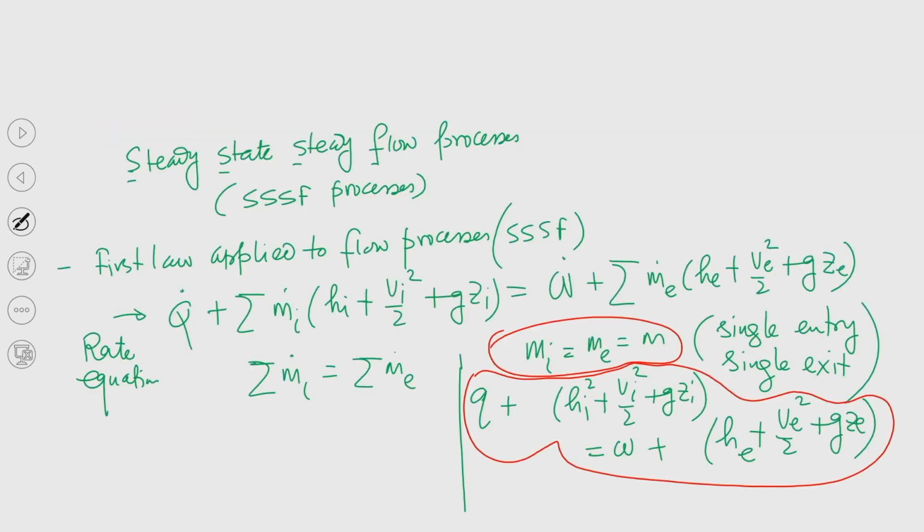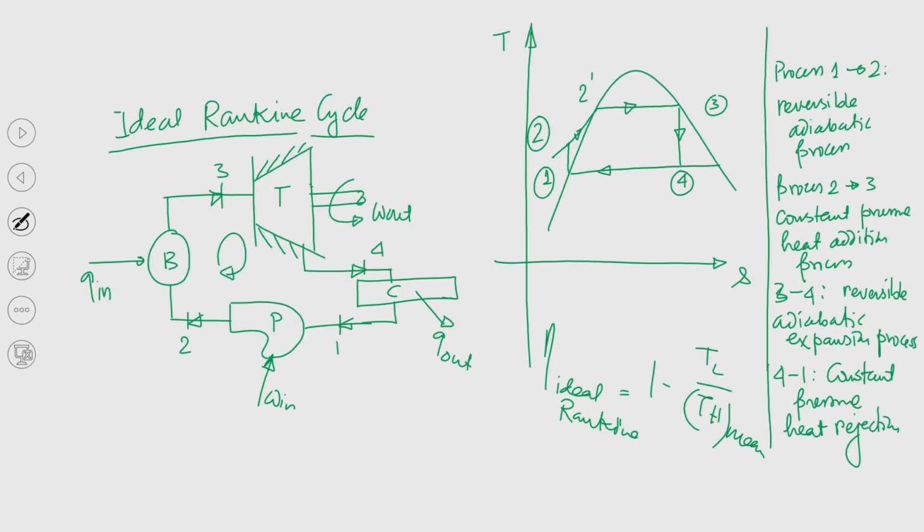2 to 3, see here process 2 to 3, that is the constant pressure heat addition process. The control volume is not doing any work, but flow work is there. Try to understand, again I am discussing a little bit of thermodynamics that you have studied, I guess.